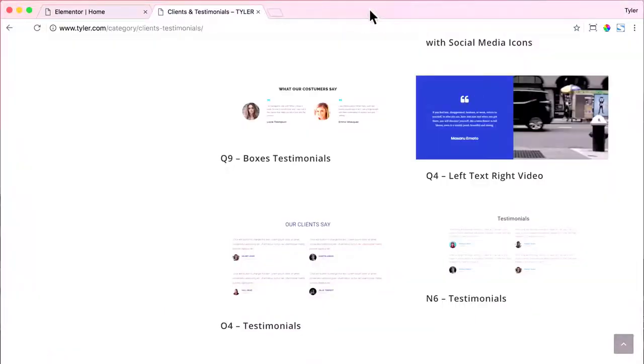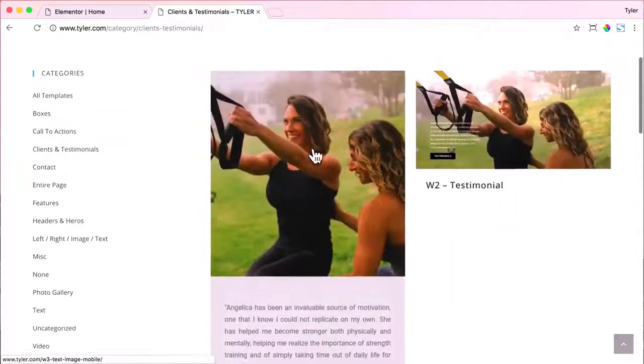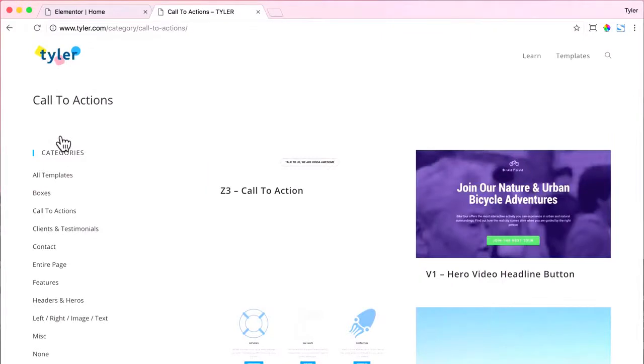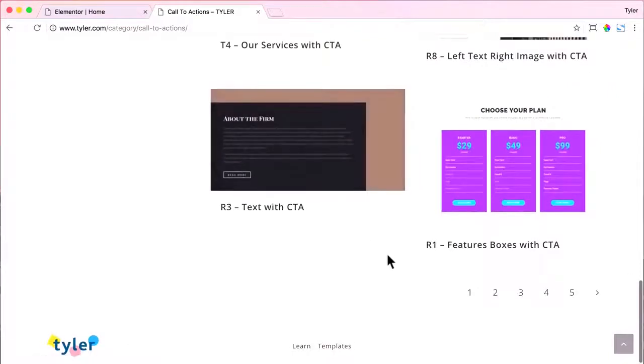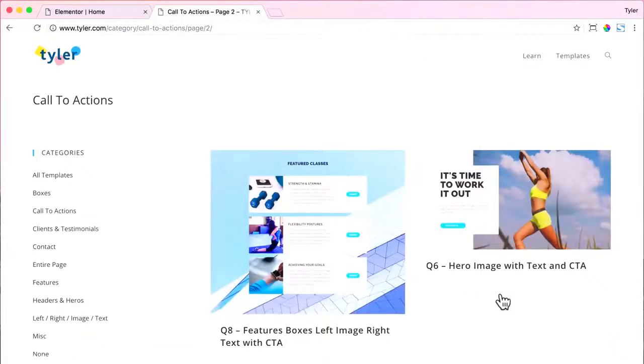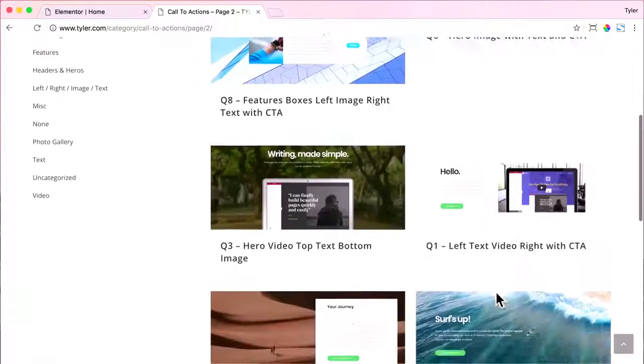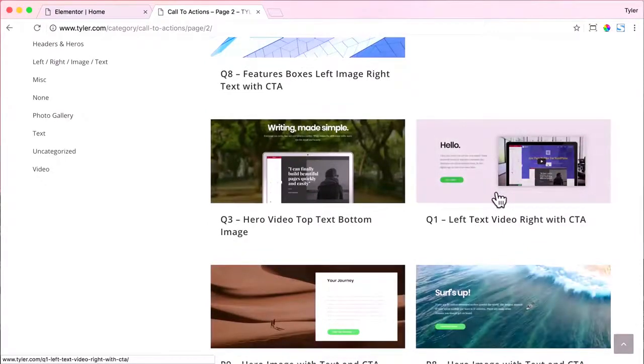Then I'm going to go to call to action. And sometimes you want your call to action at the bottom of the website so that when people reach the bottom, they actually have something else to do or somewhere else to go and not just leave your website. I don't like any of these, so I'm going to go to page 2 and look at Q1. All right, that looks awesome.